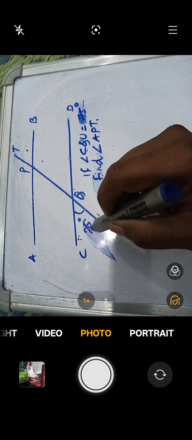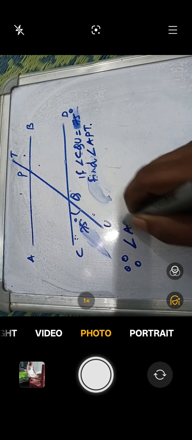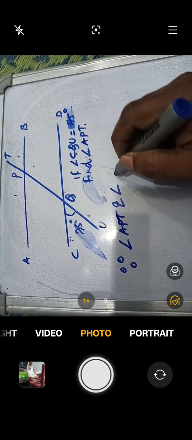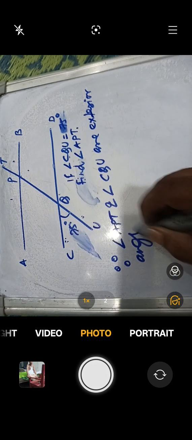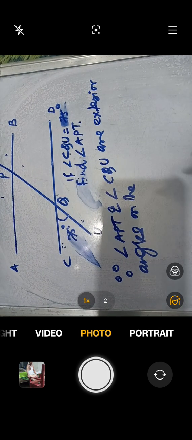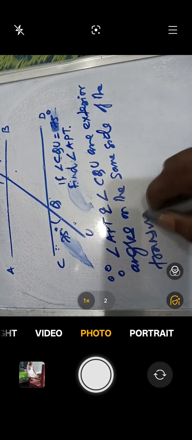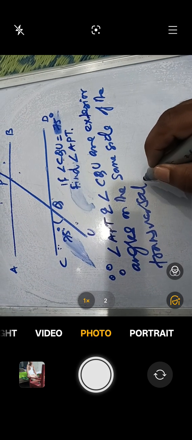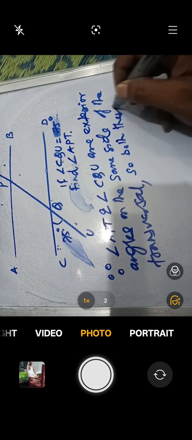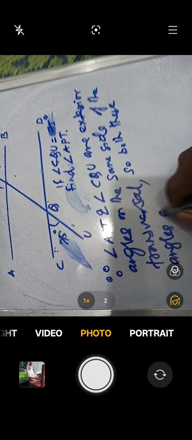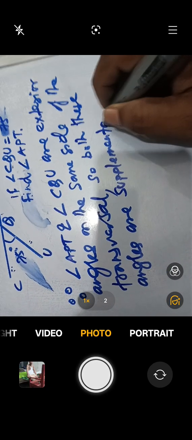Okay, so what is the nature of this angle? Since angle APT and angle CQU are exterior angles on the same side of the transversal, so both these angles are supplementary in nature.